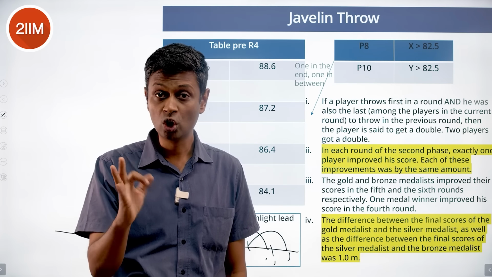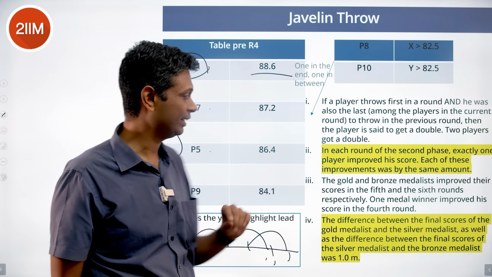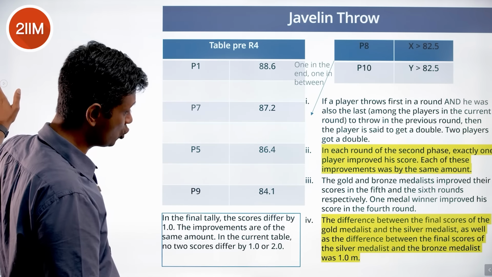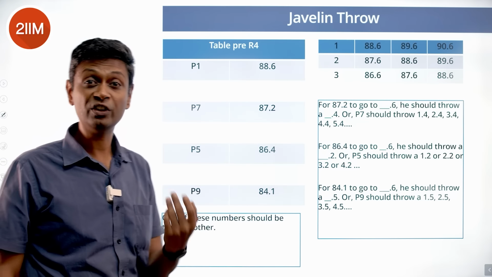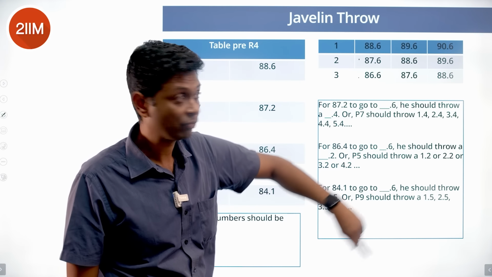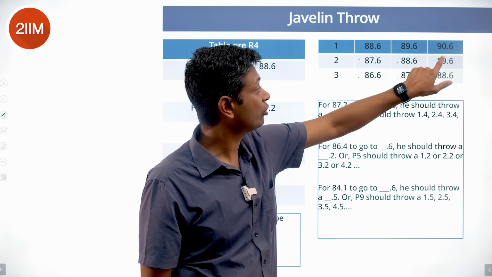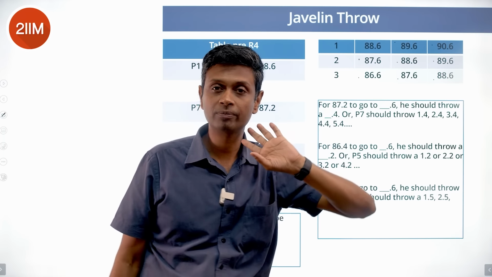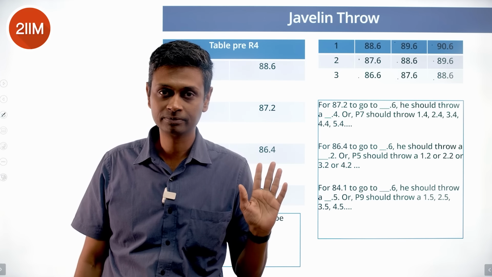One of the scores for either gold, silver or bronze is 88.6. Done. That's a big breakthrough. It's a huge breakthrough because now we can say the medal winning scores could be 88.6, 87.6, 86.6 or 89.6, 88.6, 87.6, 90.6, 89.6, 88.6. The medal winning scores end in 0.6.